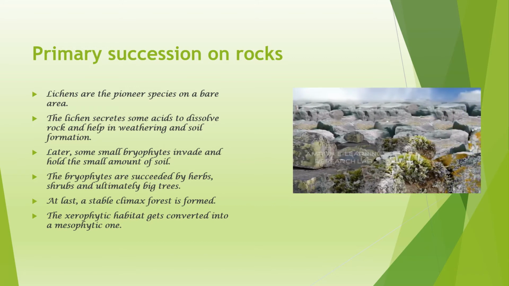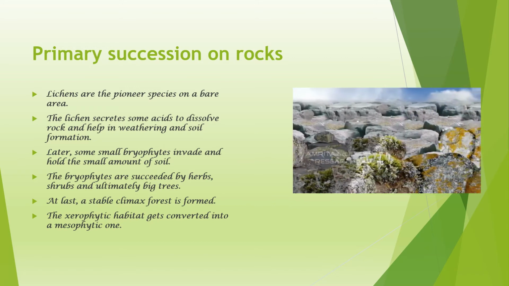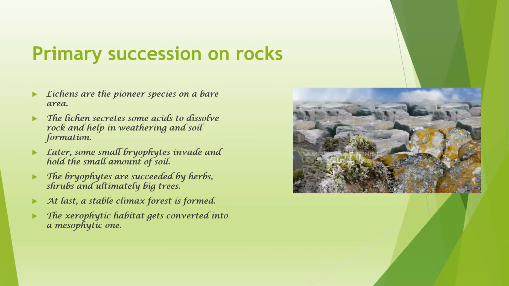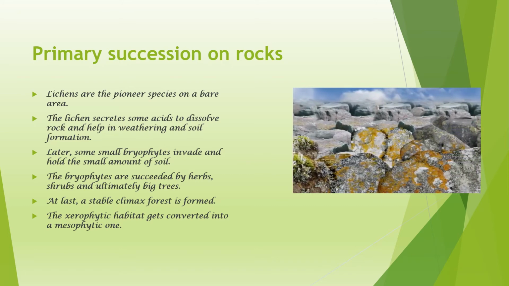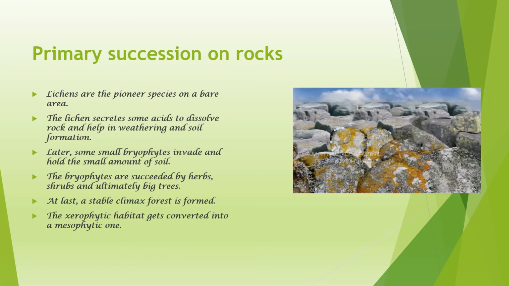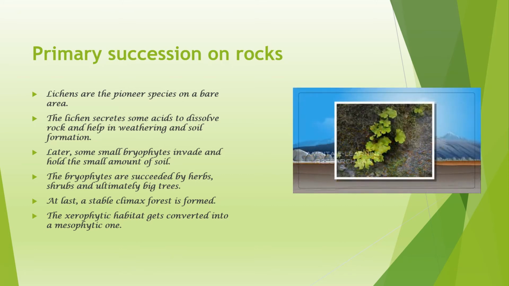When the lichen die, the decomposing matter adds to the humus content of the environment, thus promoting soil building, and the environment becomes suitable for the growth of foliose lichen. Foliose lichens have leaf-like thalli. They can absorb and retain more water than crustose lichen and are able to accumulate more dust particles.